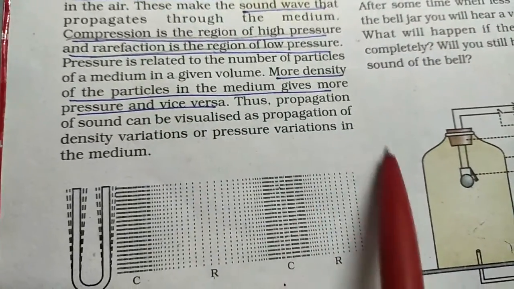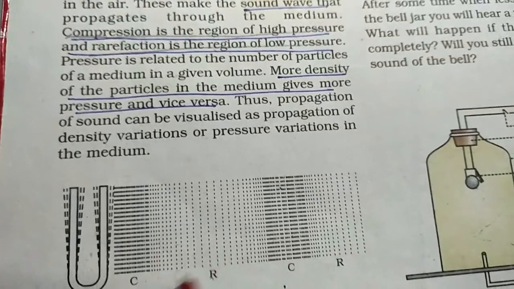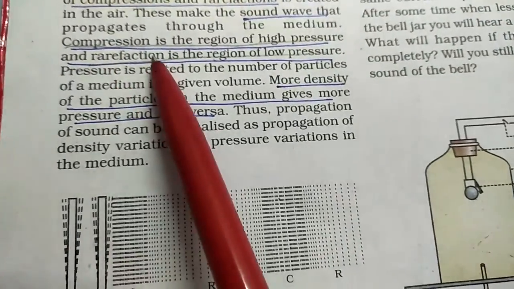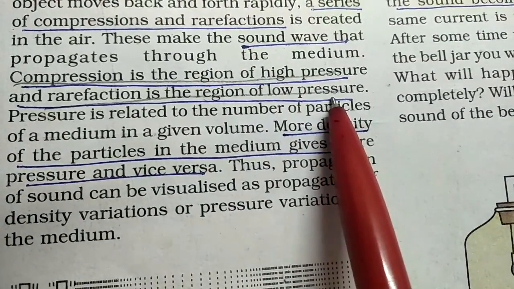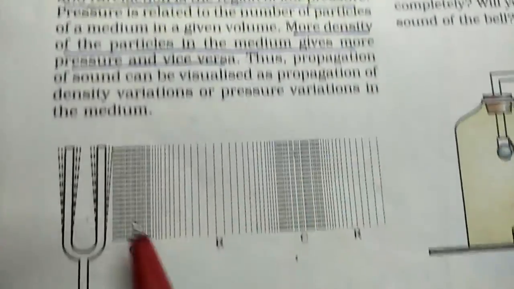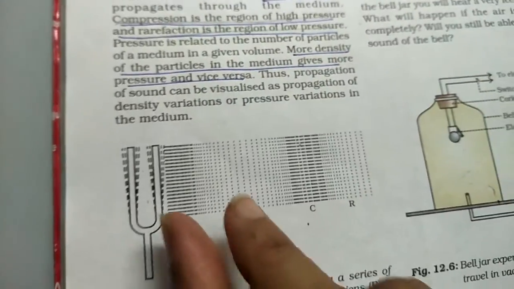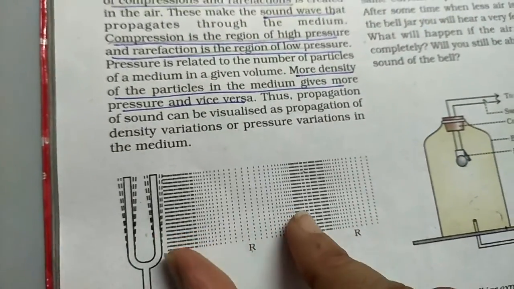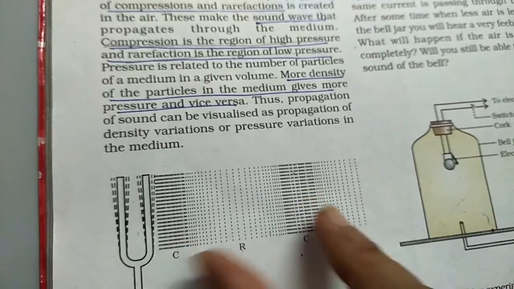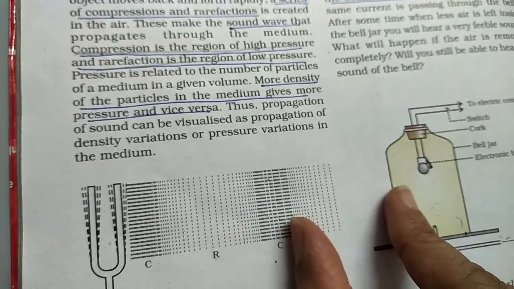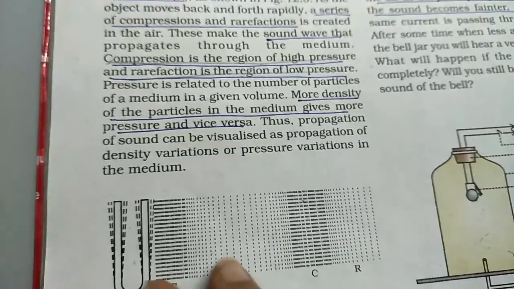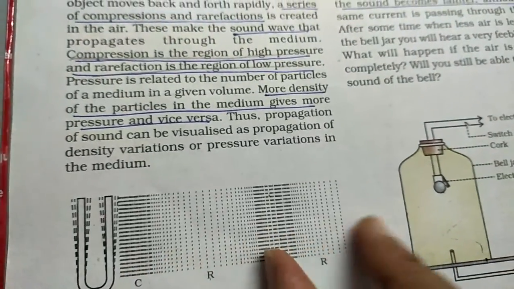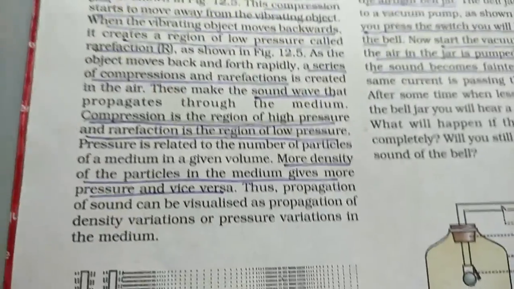Again these particles go to the next and again come back. So you will have a compression region, which is of high pressure, and a rarefaction region, which is of low pressure. This is how the sound travels. It is getting compressed, then it is getting released, and it is touching the next particles. This is how the sound travels. The particles of the medium again come back to their original position. Thank you.